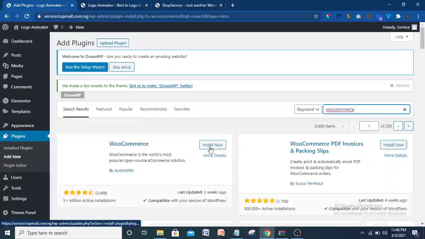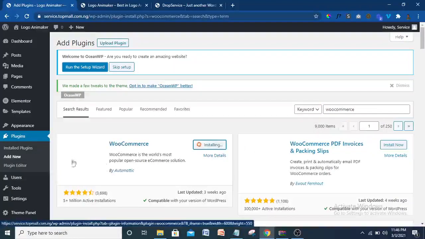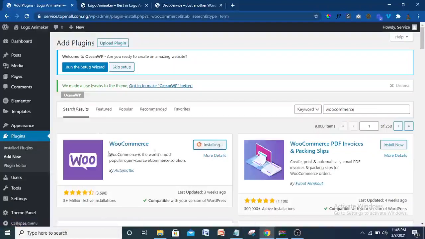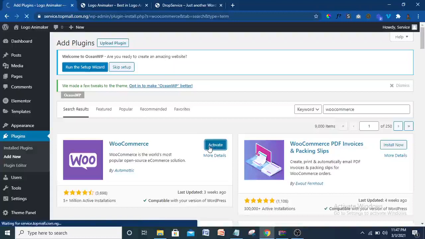So just click on install. Go to install it and activate. So this is the Woocommerce by Automattic. It should show an image here. Probably it's the network. Yeah, so this is the image you're going to see, by Automattic, and it has about 5 million active installations. Wow, that is huge. That's massive. So it's installing. After you finish installing, we're going to activate it. All right, now just click on activate. Let's activate it directly like that.